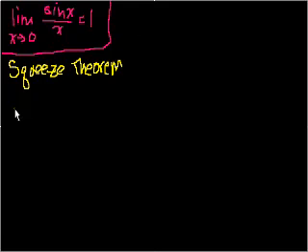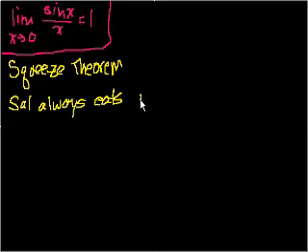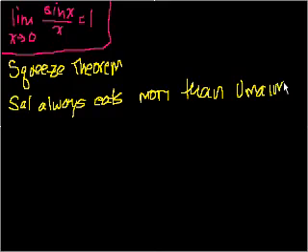If I told you that Sal always eats more than Umama. Umama is my wife. If I told you that this is true, Sal always eats more than Umama.